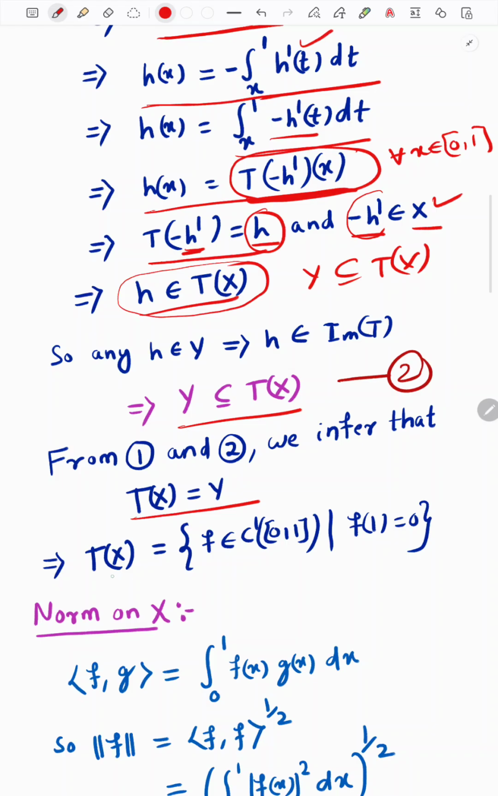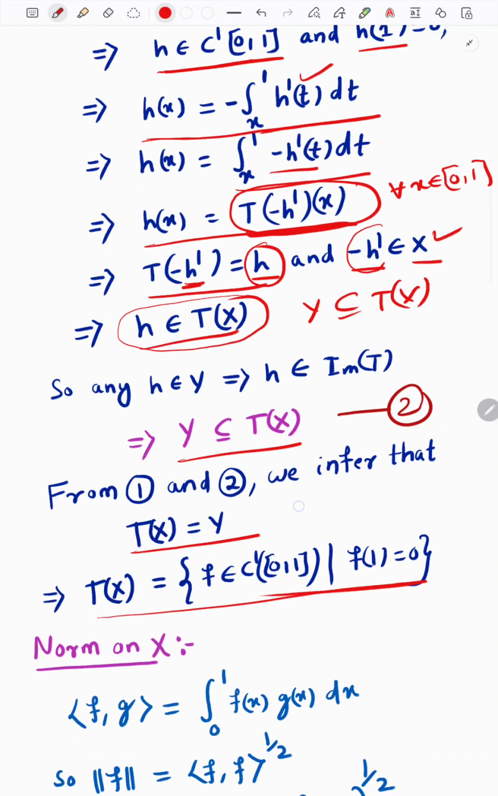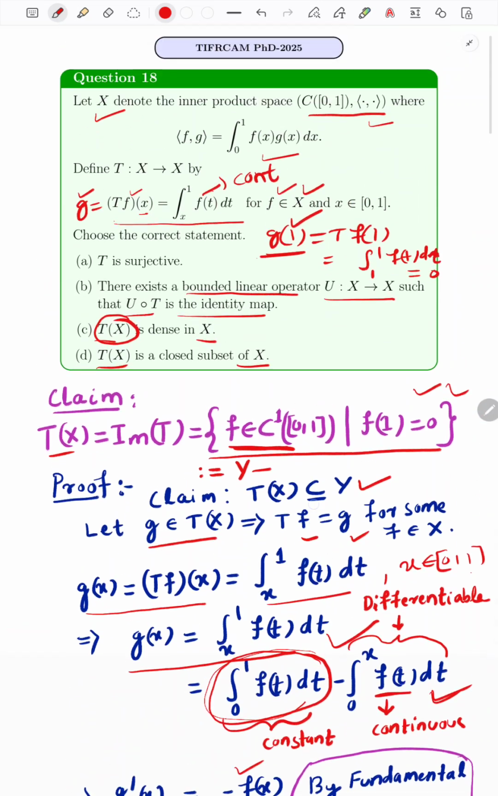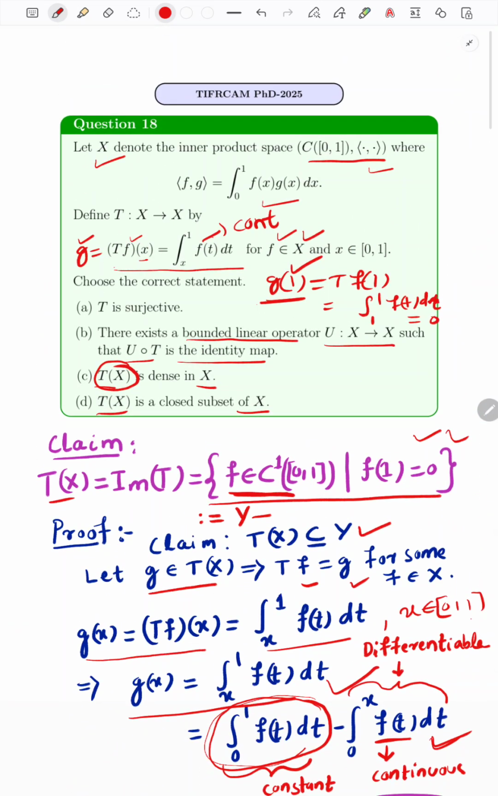So we proved that this Tx set, meaning the image set, is this one, and we know that this space is not equal to X, meaning it is not equal to the continuous functions. There are many functions which may be continuous but not differentiable, so those functions do not lie in this space. So this space is not equal to the X space, therefore T cannot be surjective, so this option is false. Okay, I hope that up to this point it is clear to you that T is surjective is false.